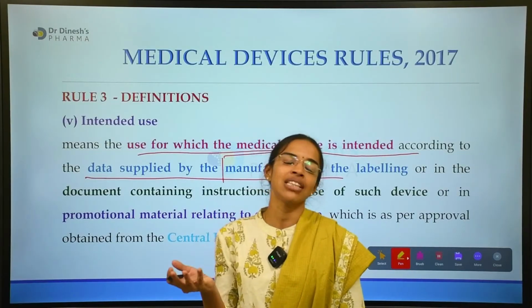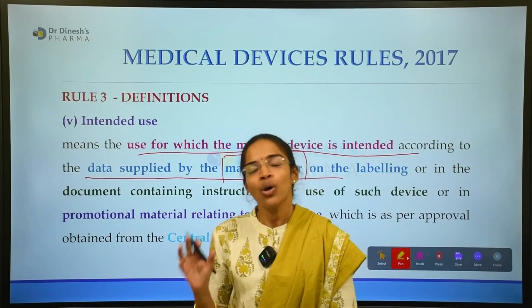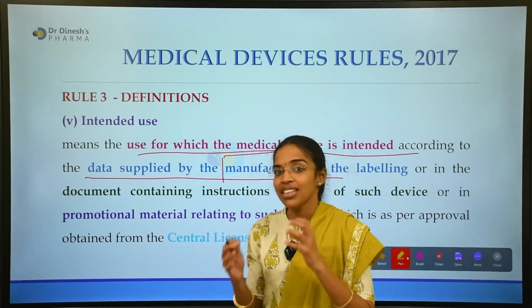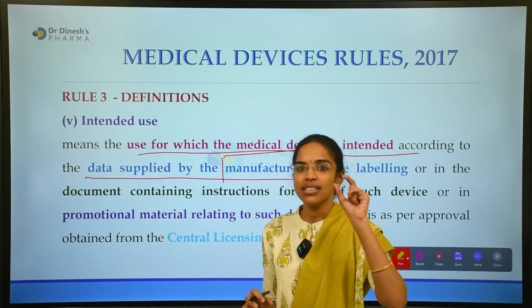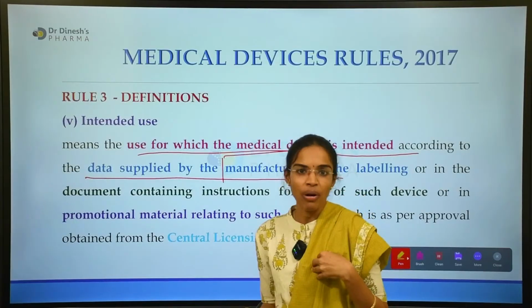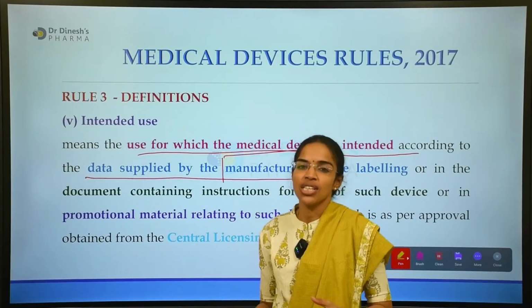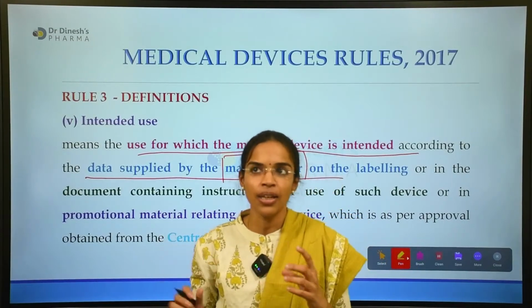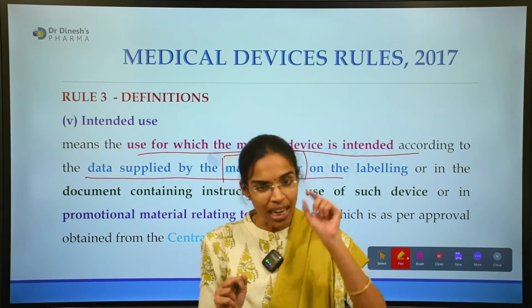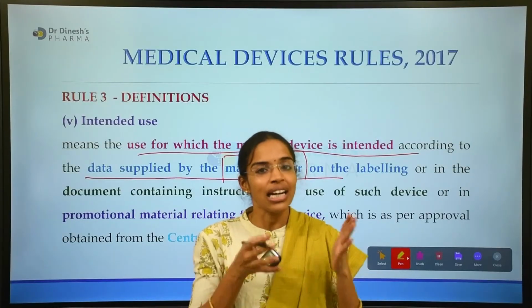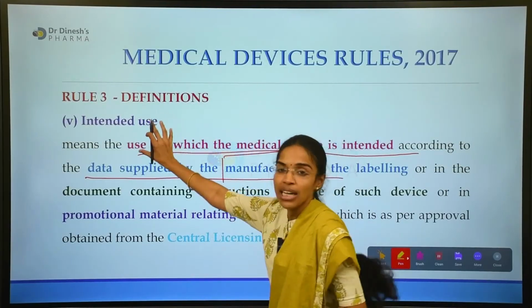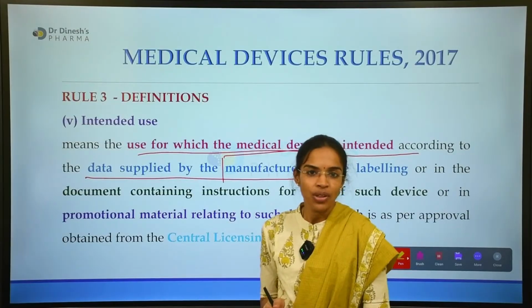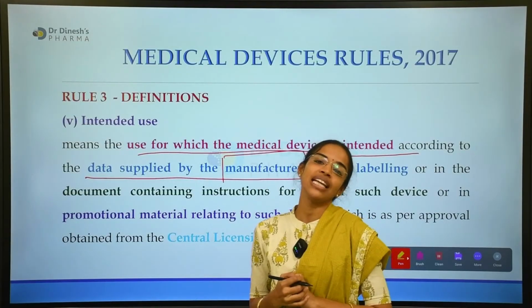It may have other applications also, but the manufacturer, according to his limitations and range, is claiming some use for that particular device. That is nothing but the intended use.